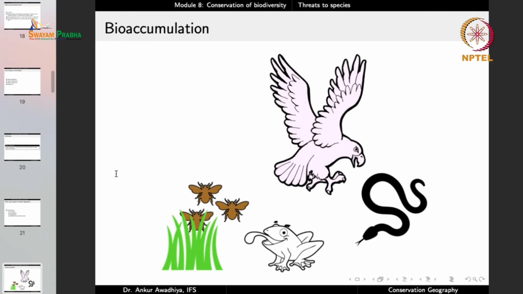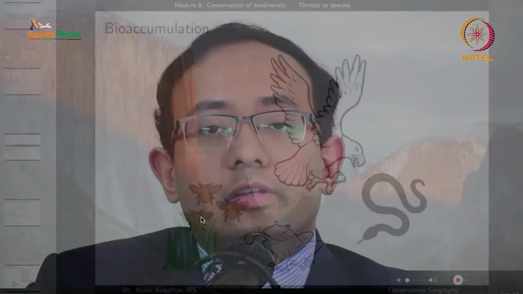In the case of bioaccumulation, what happens is that if there are pesticides sprayed on, say, grasses or species of the Poaceae family, such as rice or wheat, then the insects feeding on these grasses would either die or remain alive with a certain amount of these pesticides in their bodies. These pesticides become stored, accumulated in their bodies.